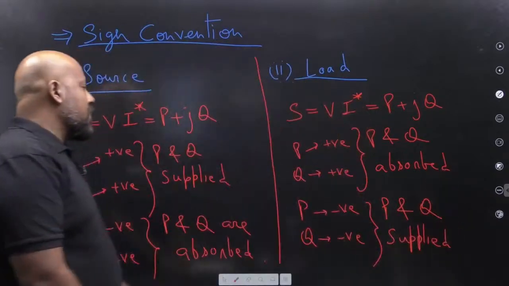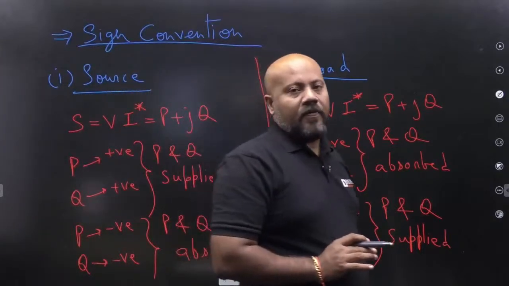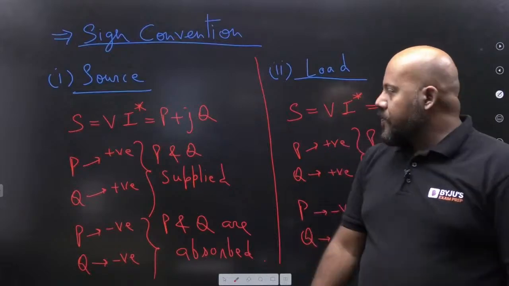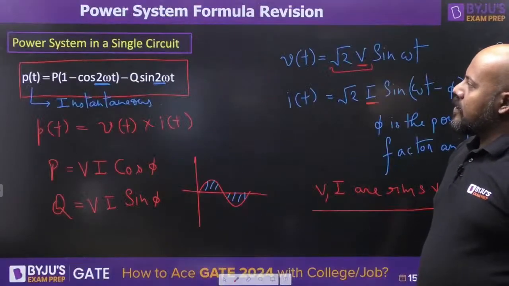I hope it is clear now. So, because of this sign convention we have for the source and load, we take the complex conjugate of the current, not the voltage. So, we have completed the discussion of powers in a single phase circuit.